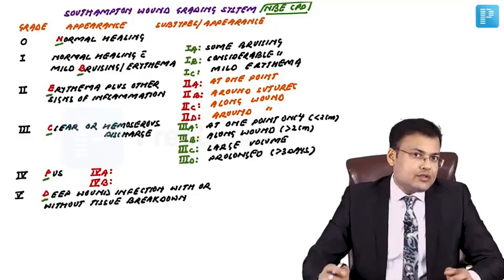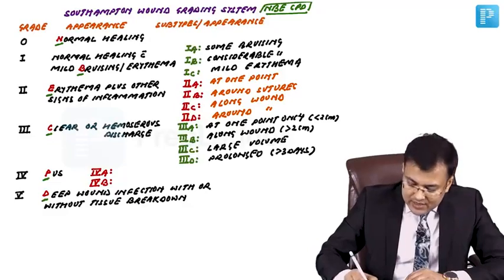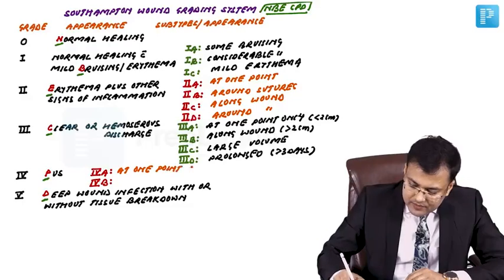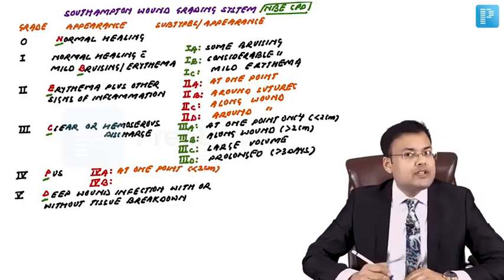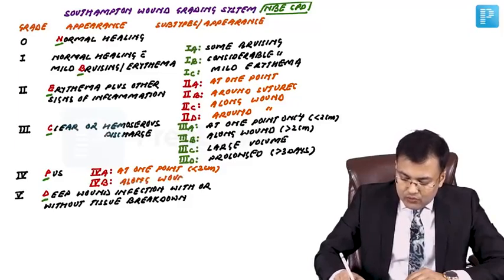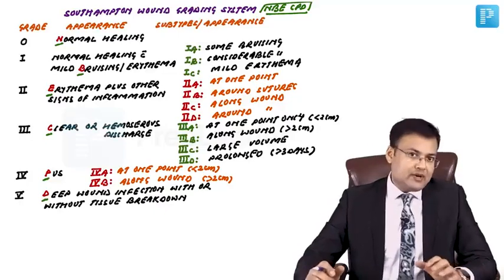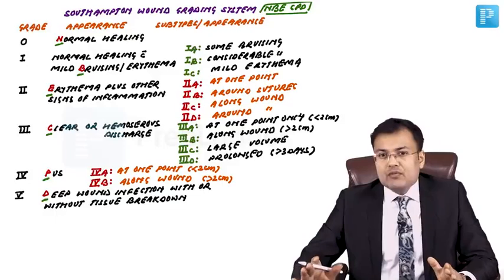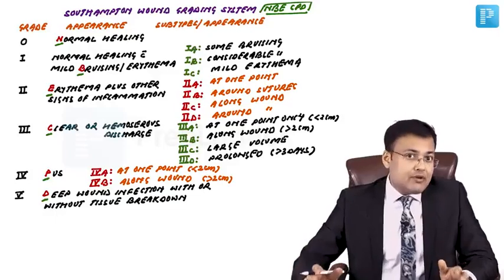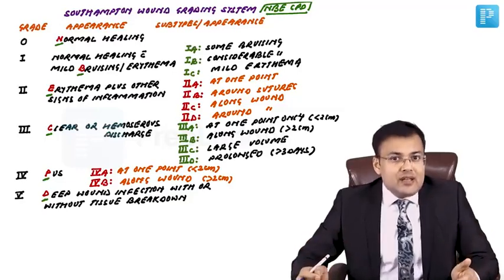Grade 4 is also further divided into grade 4A and 4B. In 4A, the pus collection is at 1 point or less than 2 centimeter, and whenever it's along the wound or more than 2 centimeter, that is 4B. And what is grade 5? It's deep wound infection with or without tissue breakdown. You have to remember the Southampton wound grading system because it's very important. Every year there is one question from this grading system. And the mnemonic is NBE-CPD.